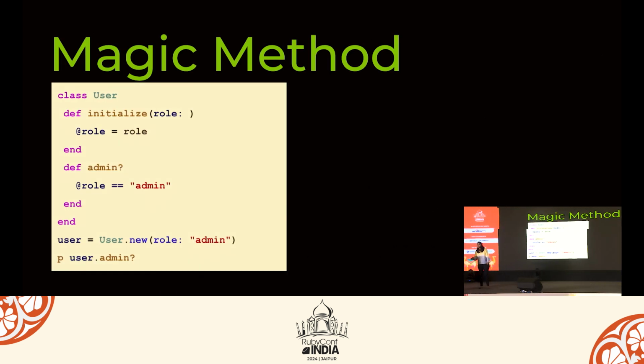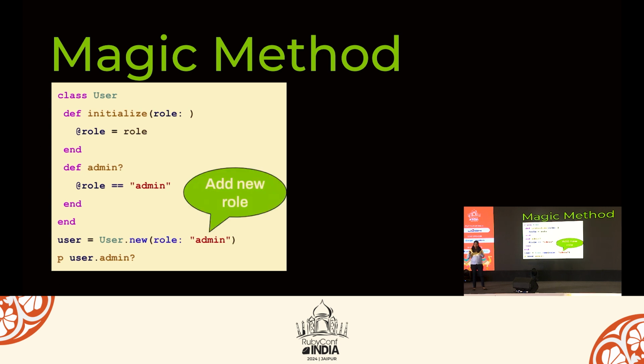I love that voice. Let's move to magical method. So we have a class User. We have created one simple method, admin, which is returning a role. If it is equal to admin, it will return true or false. What if I want to add a new role? What can I do? Any suggestion?